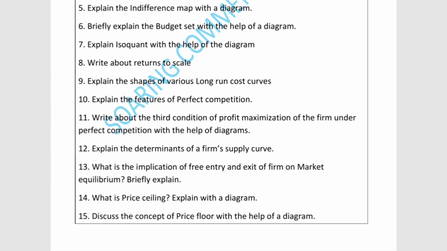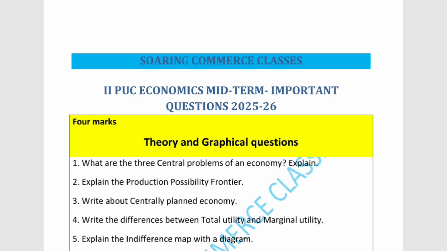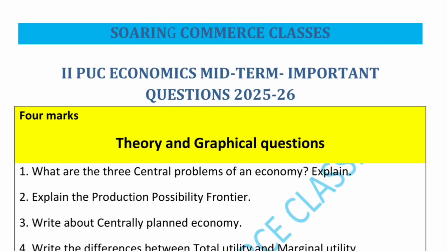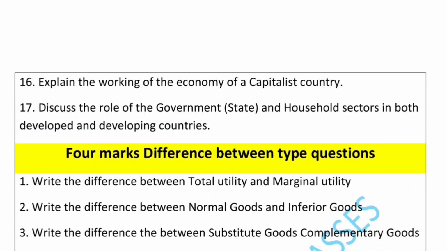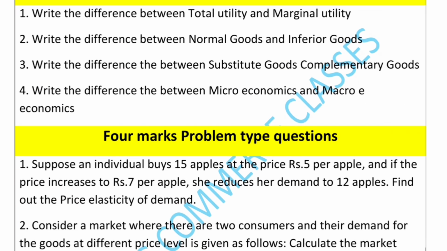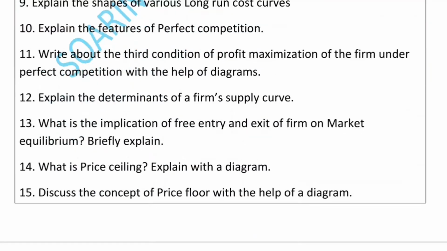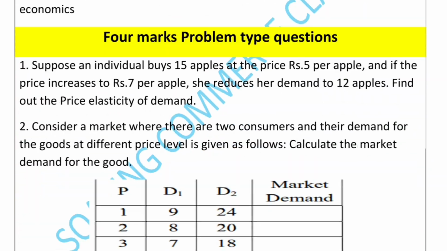I made 3 major parts in 4 marks: the first is theory and graphical questions, and the second is 4 marks difference between questions and problem questions.